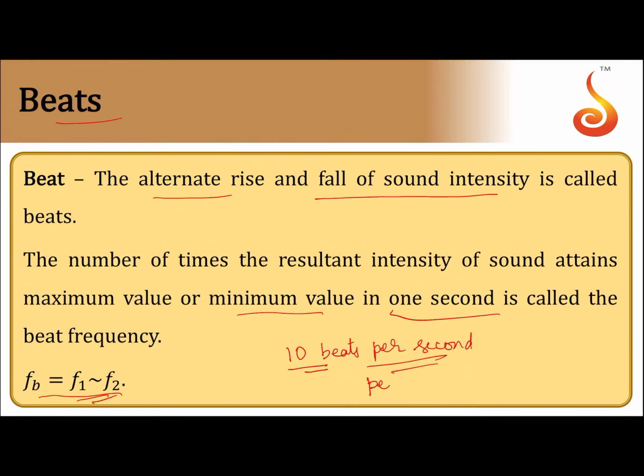So the human ear can sense only 10 beats per second. This is due to persistence of hearing. Persistence of hearing means any sound that falls on our eardrum will stay there for 1/10 of a second. During this period, if another sound falls, the ear will not be able to recognize it. That is called persistence of hearing. Because of this we can sense only 10 beats per second.